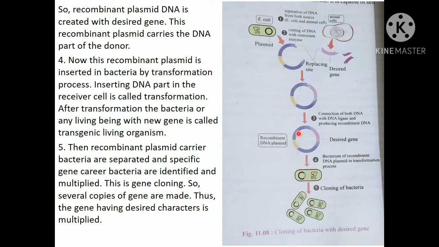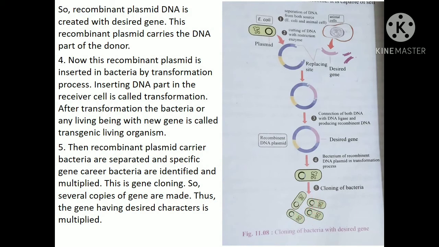I told you that the desired recombinant DNA plasmid is transferred into the bacteria by the transformation process, and this process is called transformation. Then recombinant plasmid carrier bacteria are separated, and specific gene carrier bacteria are identified and multiplied. This is gene cloning. So several copies of the gene are made, thus the gene having the desired character is multiplied. Here we see several copies produced through multiplication.